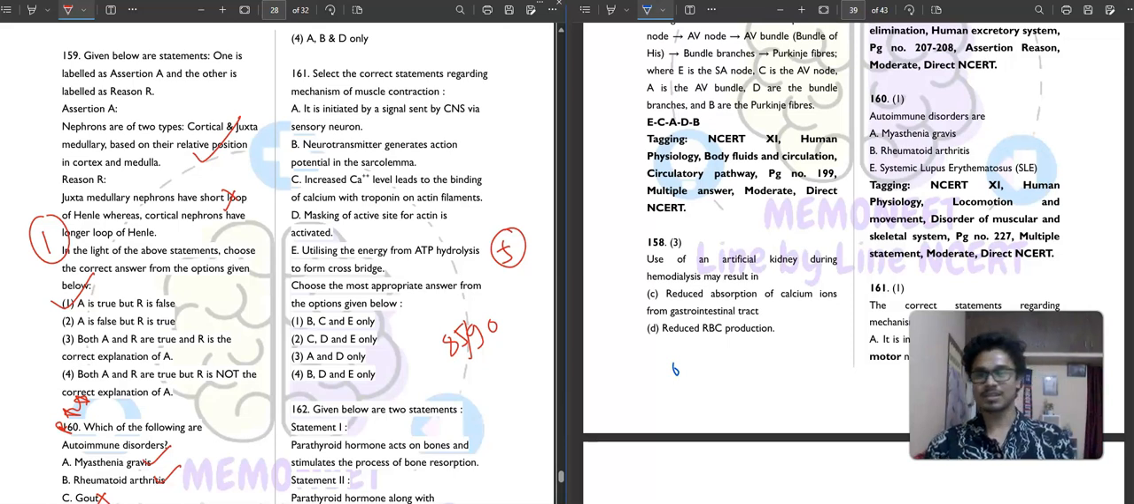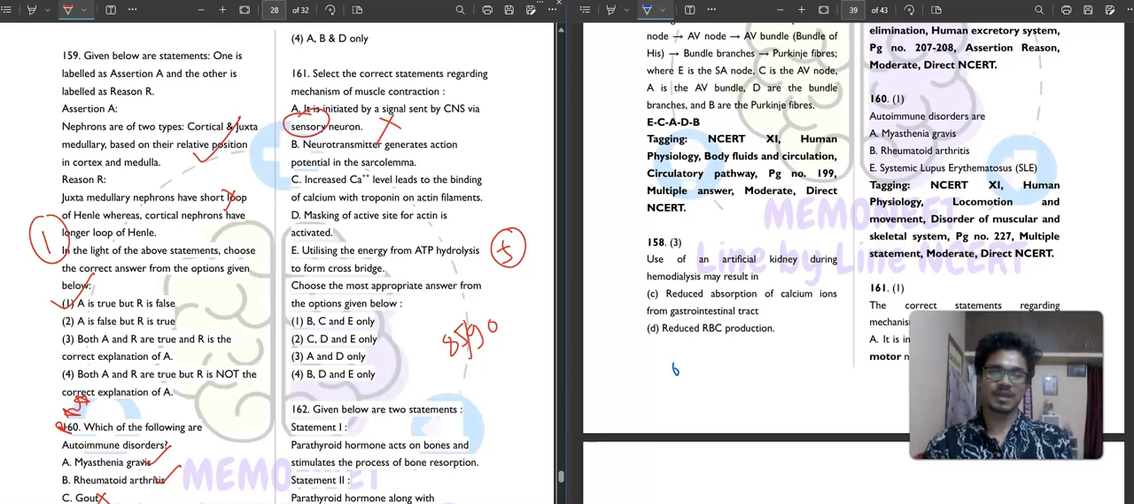Then question number 161. Select the correct statement regarding mechanism of muscle contraction. So you all know the mechanism of muscle contraction. So let's see what it is saying. It is initiated by a signal sent by CNS via sensory neuron. Is it correct? No, sensory neuron is not. It should be motor neuron.